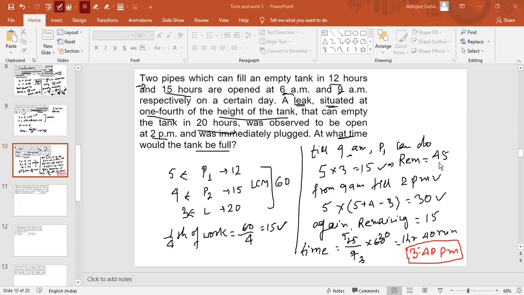But the total work left is 45. So there is still work left, which is 15 units. And that will be done by pipe 1 and pipe 2 in 1 hour and 40 minutes after closing the leak, that is after 2 p.m., which is 3:40 p.m. I hope this is clear to all of you, right guys?